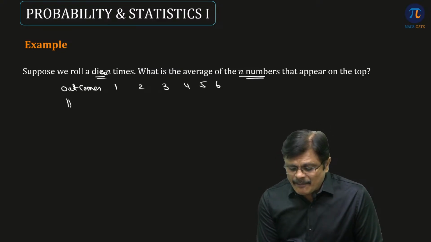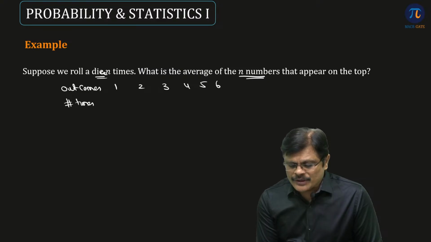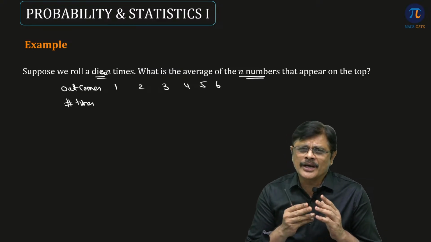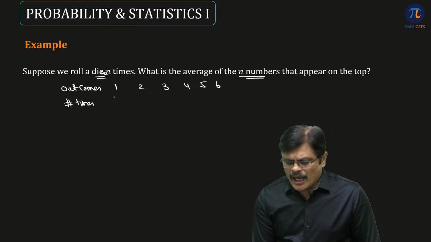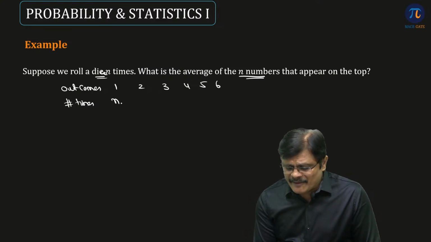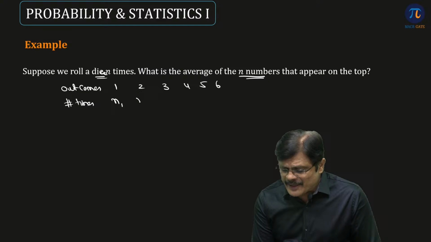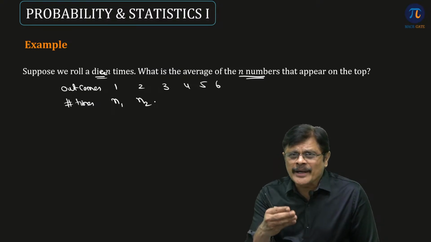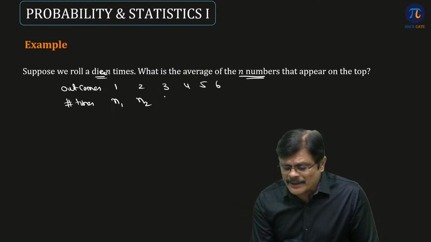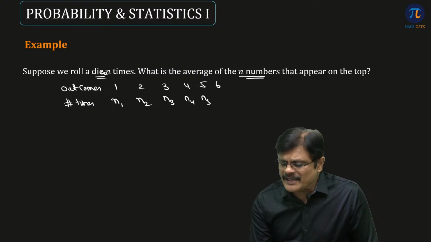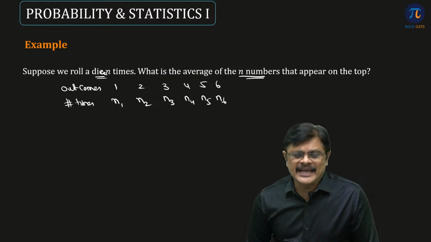Now, the number of times you get a particular outcome, because in total you roll the die n times. Out of those n times, 1 might appear n1 times, 2 might appear n2 times, outcome 3 appears n3 times, outcome 4 appears n4 times, 5 appears n5 times, and 6 appears n6 times.